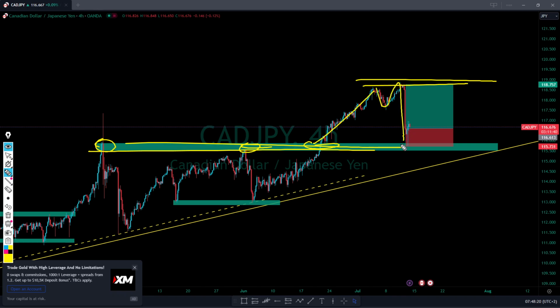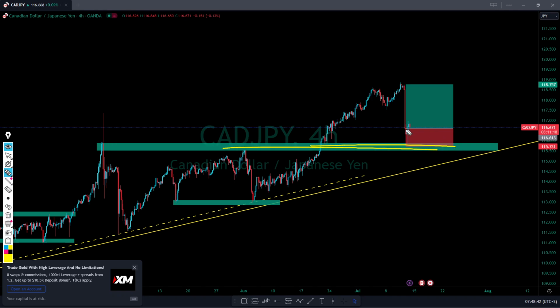Then the market reversed yesterday. And yes, it's because inflation on the US side was going down. We know very well that Canada and the US are neighbors, so that has a huge effect. So we saw a nice reversal there, but around this support area, that's where I'm expecting to see the market going up, and I think maybe that will continue. So we had a nice buy pending order, smaller profit, and then the market is just stuck there, but I'm expecting to see a very nice push to the upside, right?